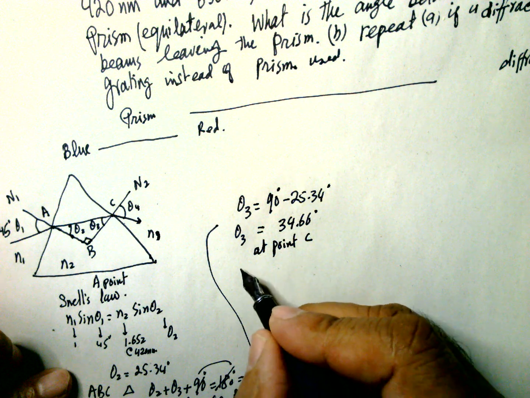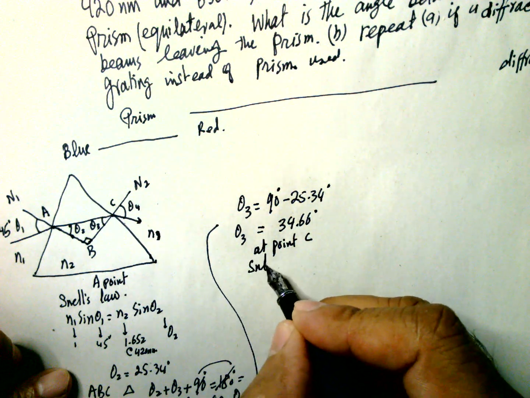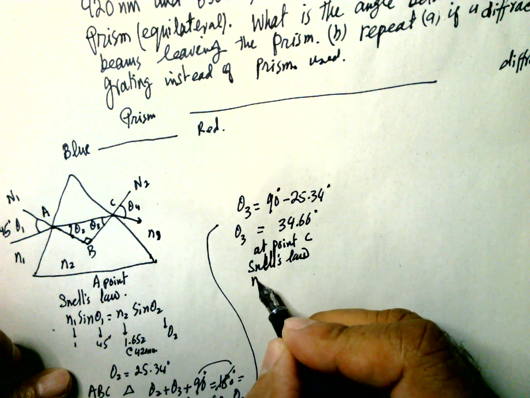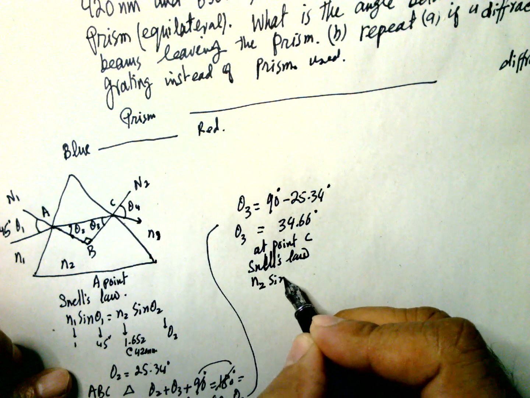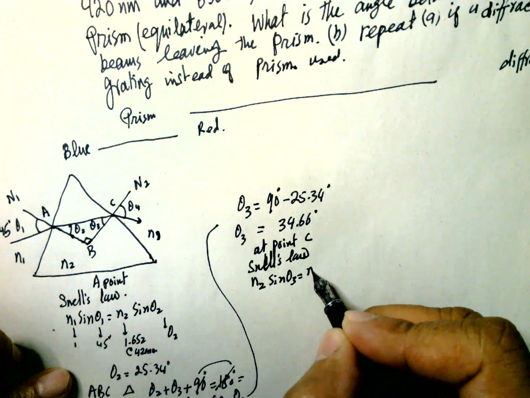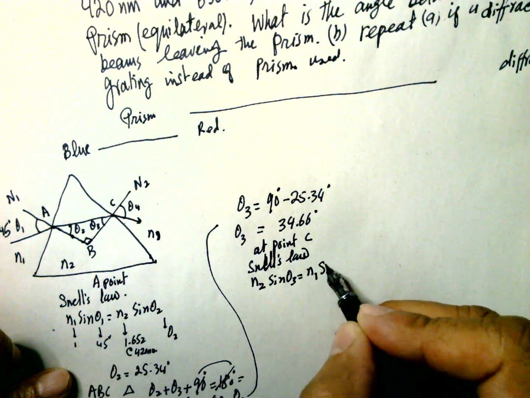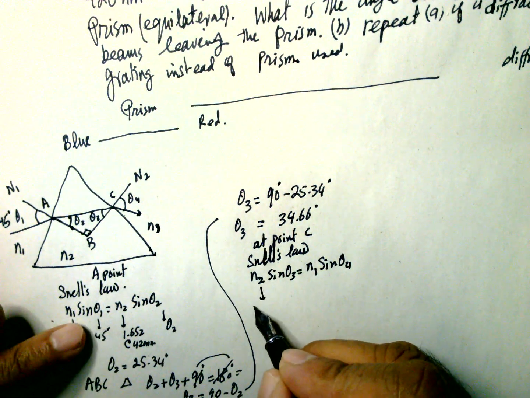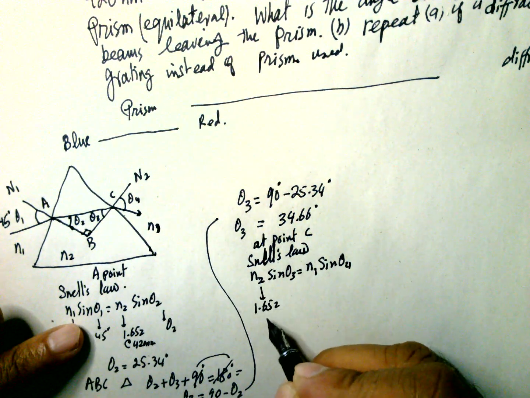So now apply Snell's law at point C. N2 sine theta 3 is equal to N1 sine theta 4. N2 is known, which is 1.652.